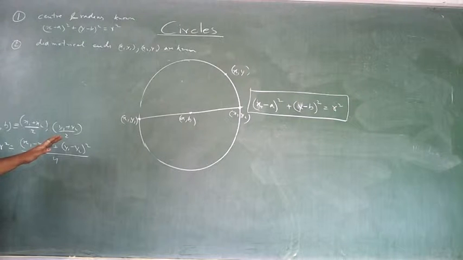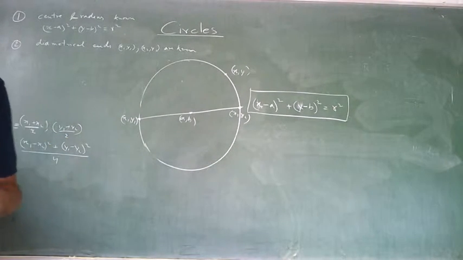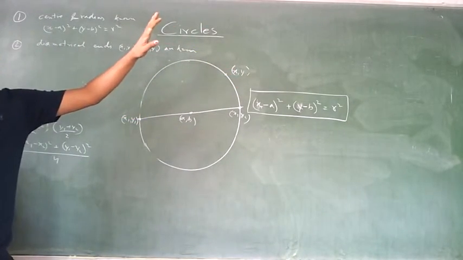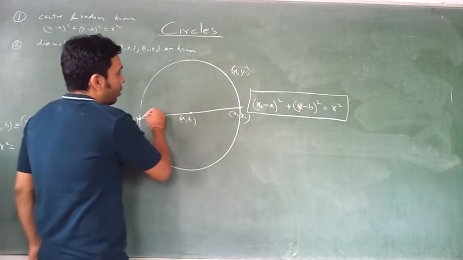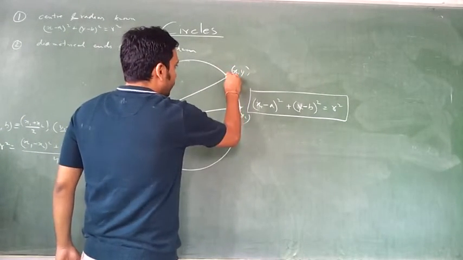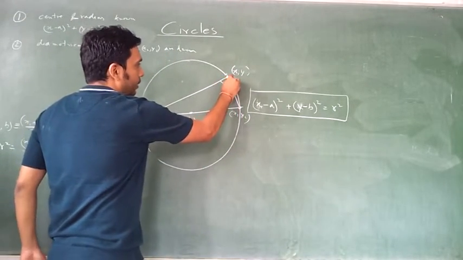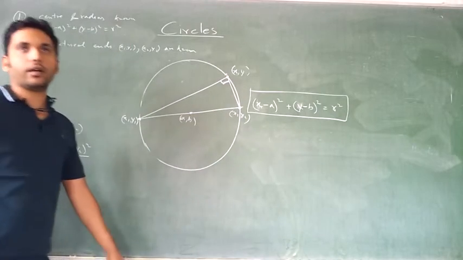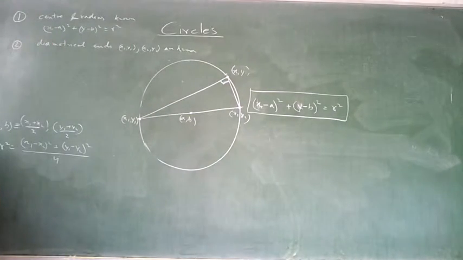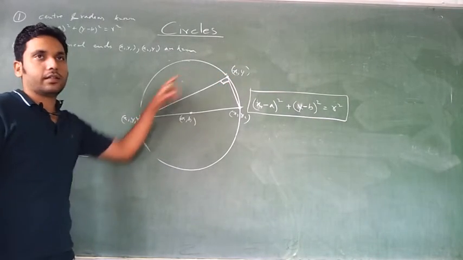Get the point? Another way of doing it is using the property of a circle. I'll choose any random x comma y. You see that when I join this, is this not a 90 degree triangle? Is this angle not 90 degree? Why? Angle in a semicircle for a circle is 90 degree. Everybody knows that, right? So I can use this property. These 2 points, there is a random point and this.